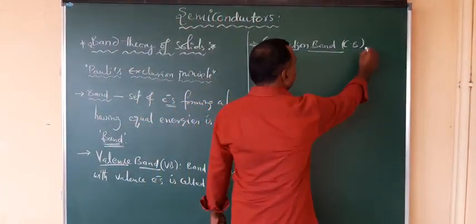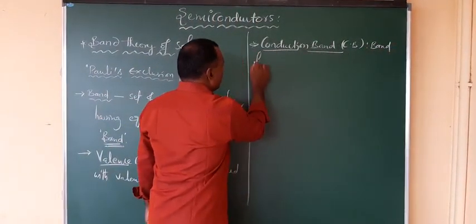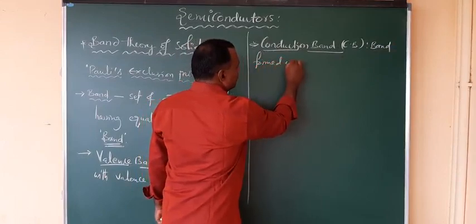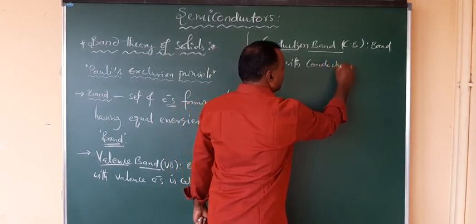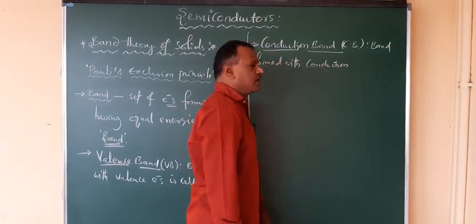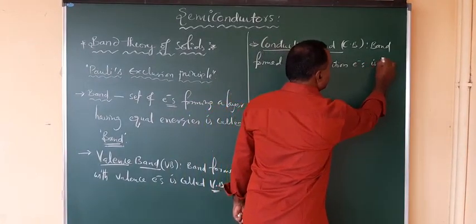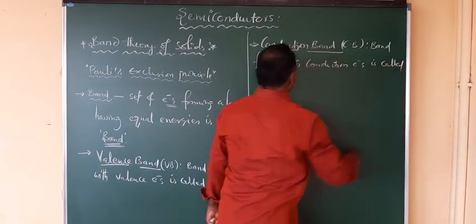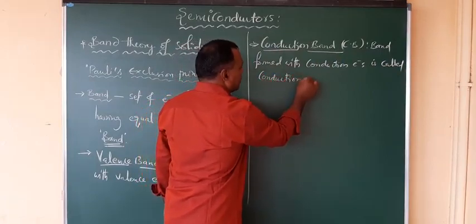So here, a band formed with conduction electrons. Band formed with which electrons? Conduction electrons or free electrons, which are ready to allow the flow of current. A band formed with conduction electrons is called the conduction band, right? So these are the terminologies we have to remember.